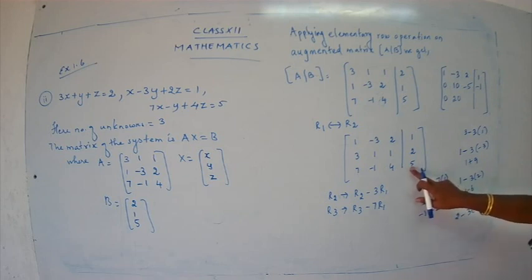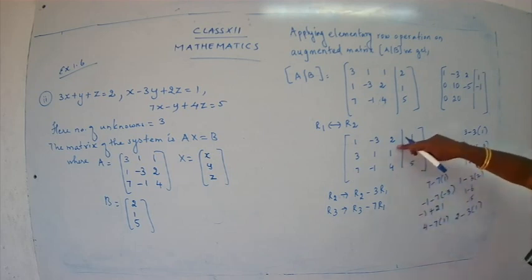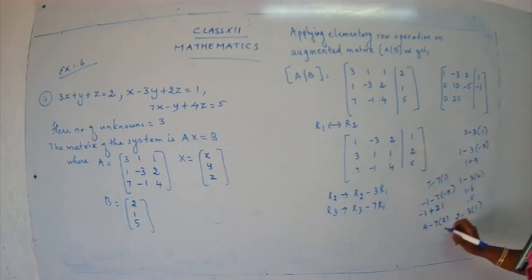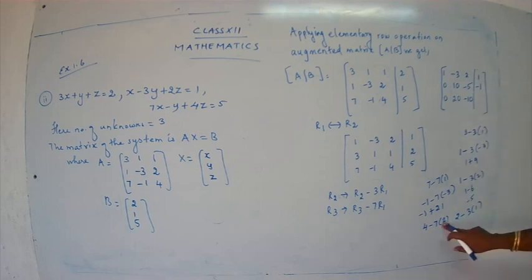Last one is 4 we have to do. Yes. So 4 minus 7 into 1. Oh, so where I am going, I have to take 3. Yes, that's where we make mistakes. So 4 minus 7 into 2. So 4 minus 14, I get minus 10. And 5 minus 7 into 1. So 5 minus 7, minus 2.